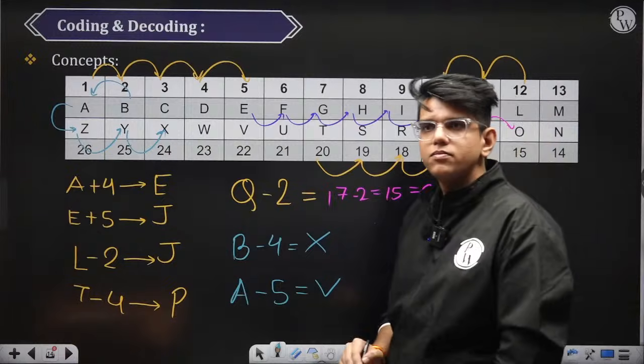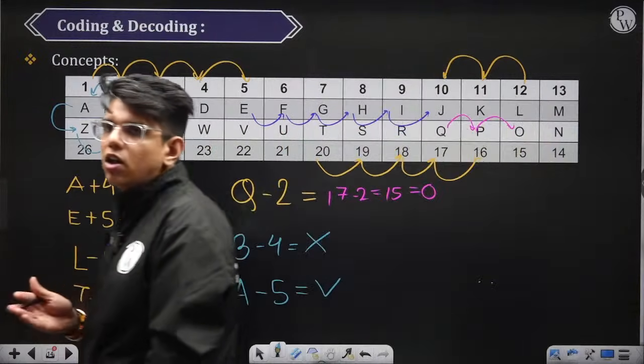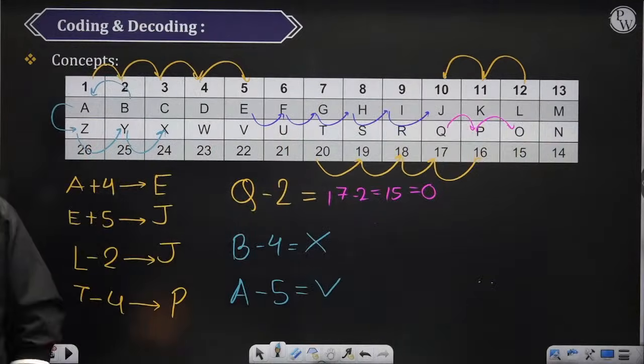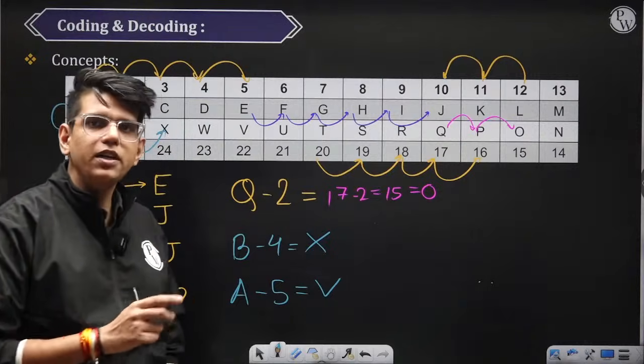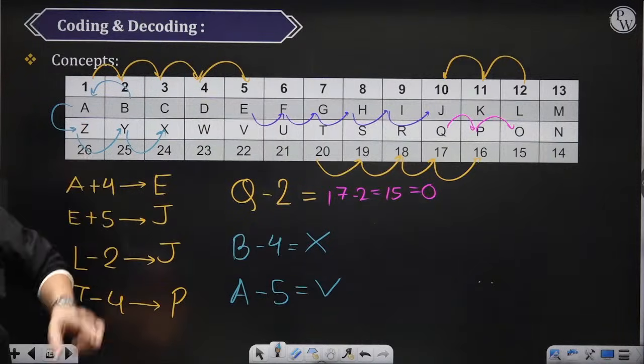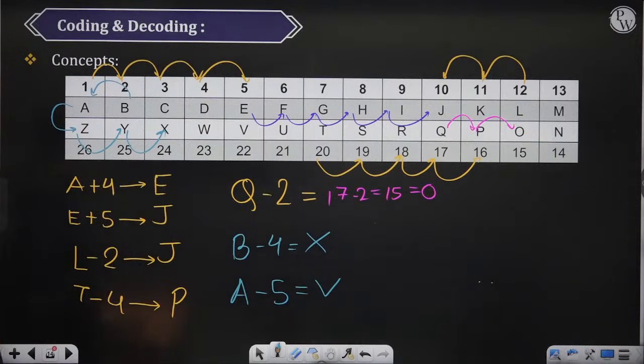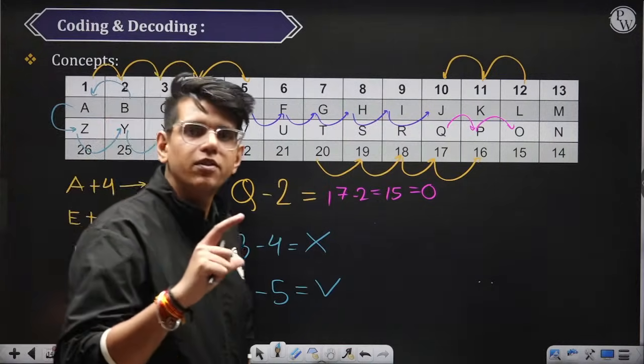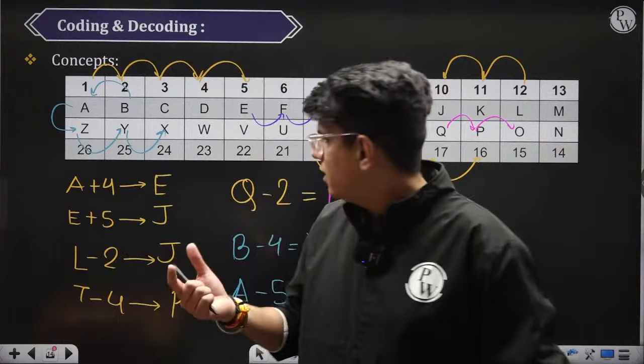So to solve the alphabetical based coding and decoding, we need to know how to move between alphabets in this table. Let's start with a question and then we will try to understand it in more detail.